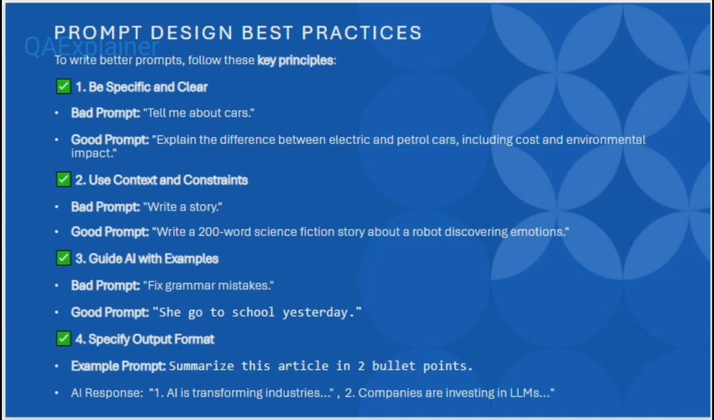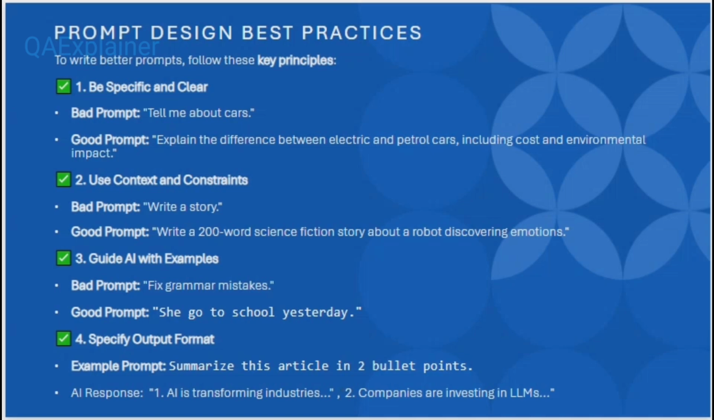Now here I have given one example of a good prompt: "Write a 200-word science fiction story about a robot discovering emotion." This is a good prompt. Through this prompt AI can get to know what is the context behind that story. That way AI can write that story, and AI can deliver that story along with your base.